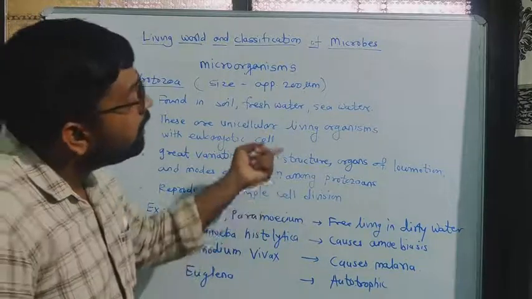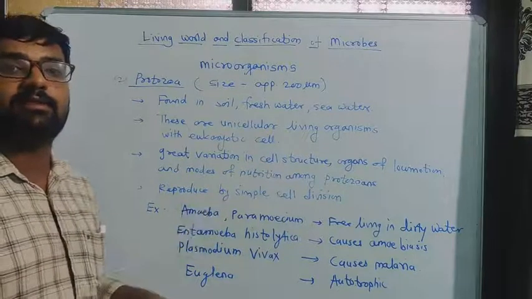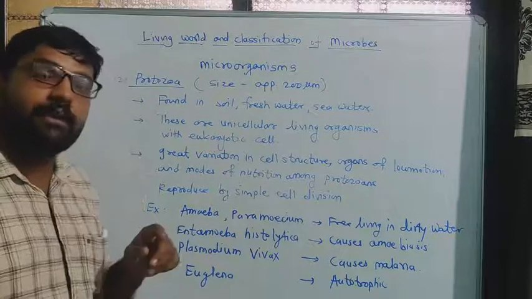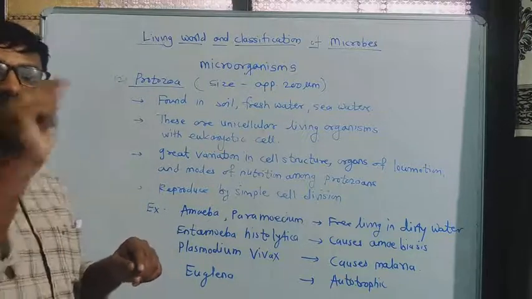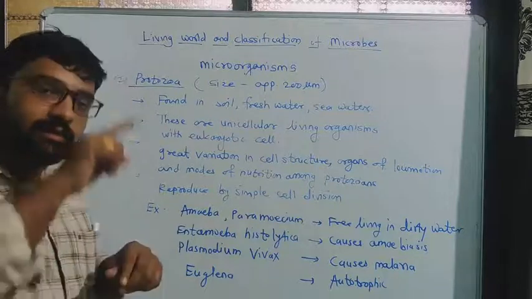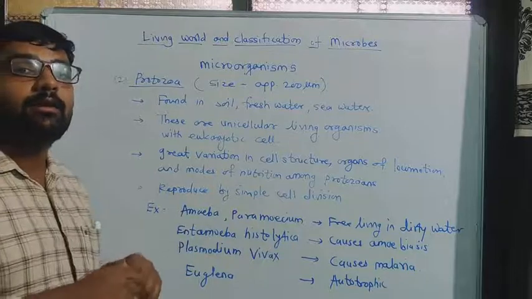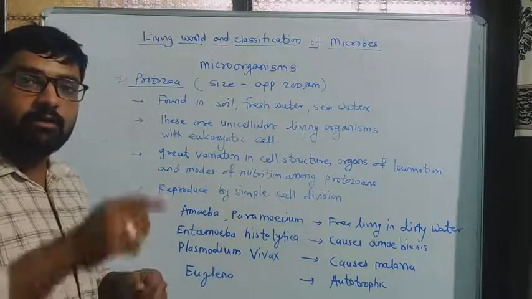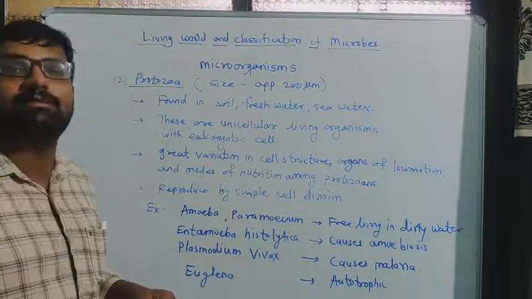Also in organs of locomotion, we saw in yesterday's lecture what organs of locomotion means. In paramecium, some hair like structures are present around the body. With the help of those hairs, it can move from one position to another. Then in euglena, there is a whip like flagella structure.